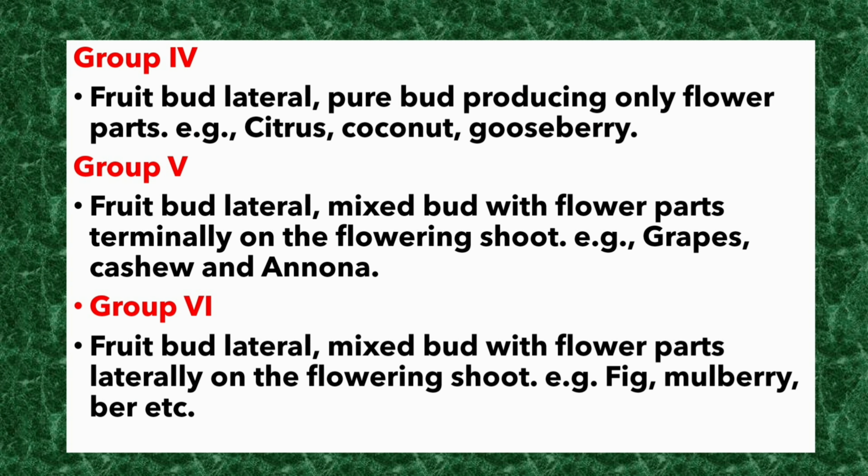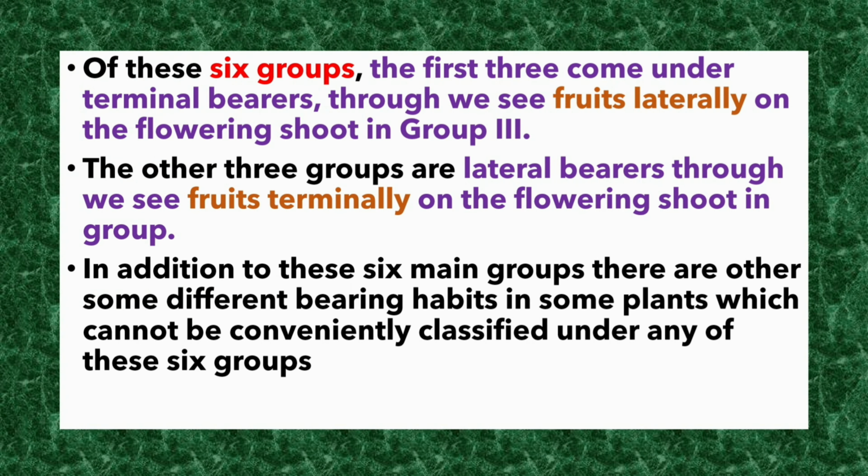Group 6, fruit bud lateral, mixed bud with flower parts laterally on the flowering shoot. Example, fig, mulberry, ber, etc. Of these 6 groups, the first 3 come under terminal bearers, though we see fruits laterally on the flowering shoot in group 3. The other 3 groups are lateral bearers, though we see fruits terminally on the flowering shoot in group 5.